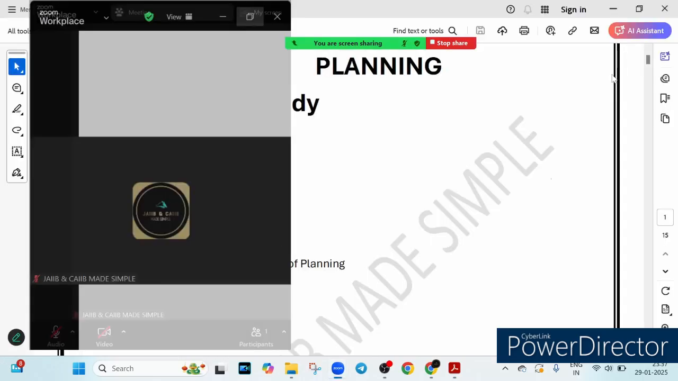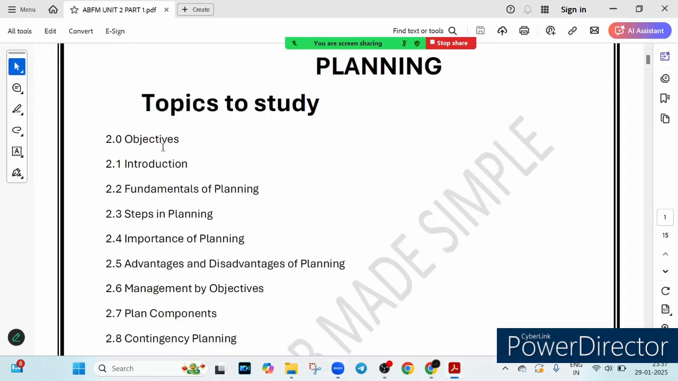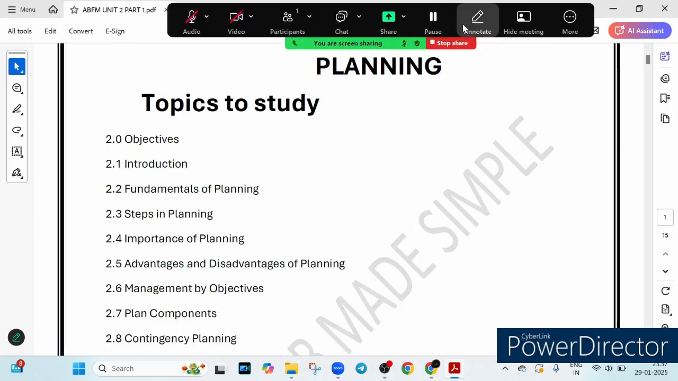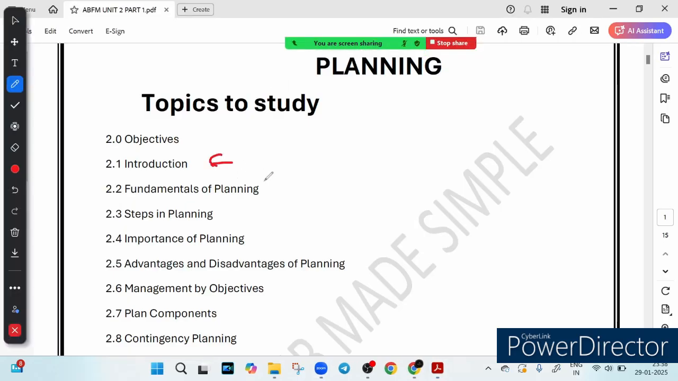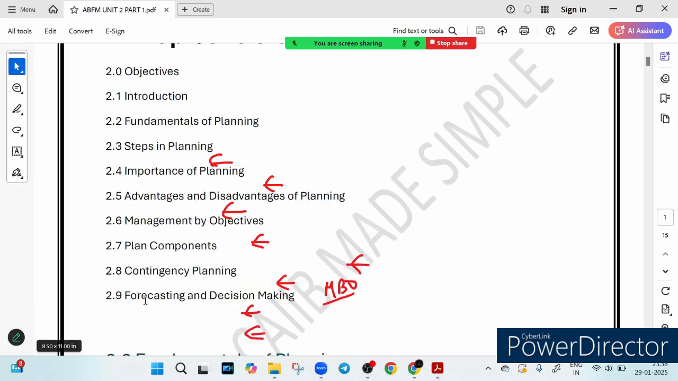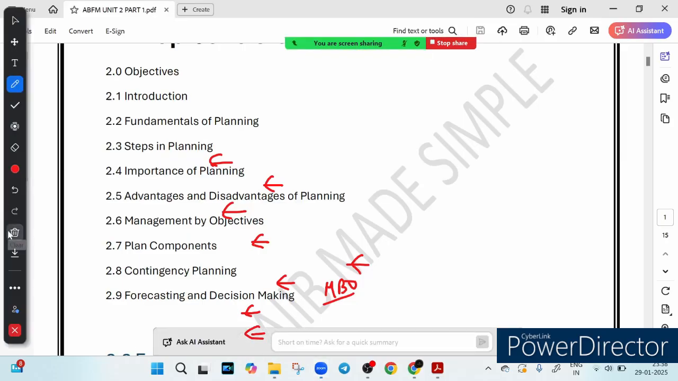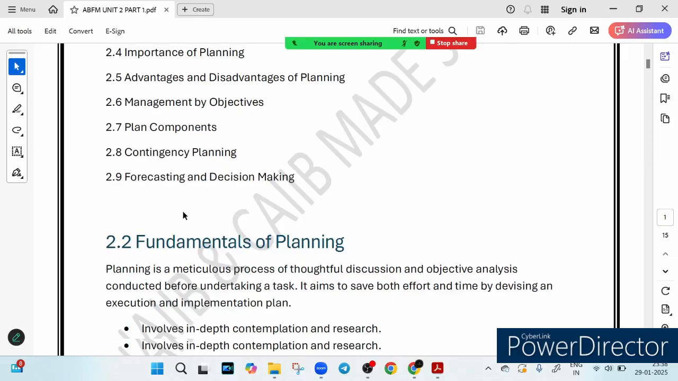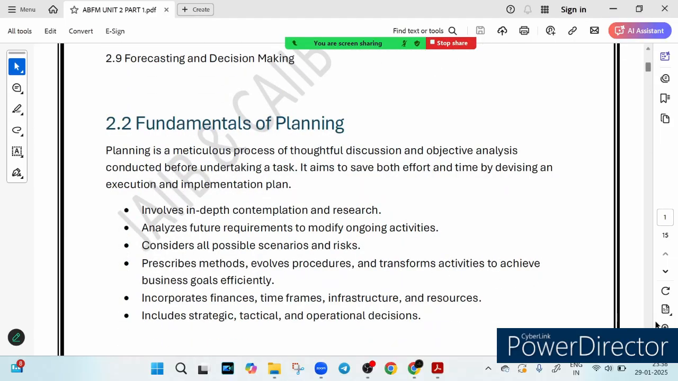So the first topic we have is regarding the objectives of this chapter. Then we will see the introduction. Then after we will see the fundamentals of planning, steps in planning, importance of planning, advantages and disadvantages of planning, MBO, this is a super important topic, management by objectives, plan components and contingency planning, right? And then after we will see forecasting and decision making. So these are the 9 topics which we have to go through. So let's start with the first topic and let's cover each and every topic in a step by step manner.